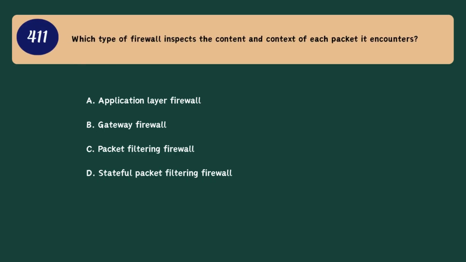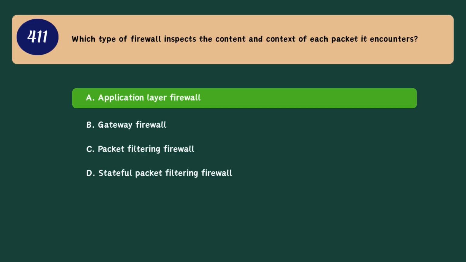Question 411. Which type of firewall inspects the content and context of each packet it encounters? A. Application layer firewall. B. Gateway firewall. C. Packet filtering firewall. D. Stateful packet filtering firewall. Correct answer. A. Application layer firewall.